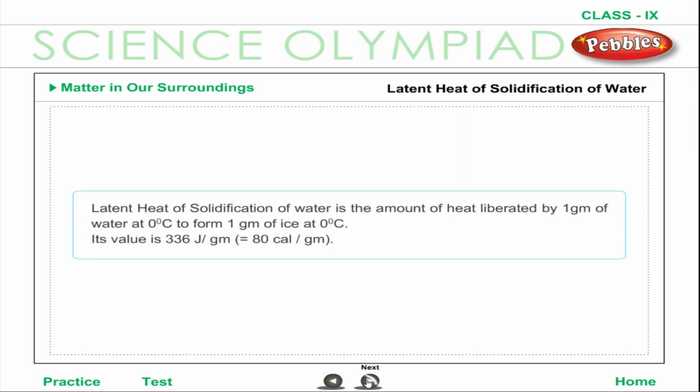Latent heat of solidification of water is the amount of heat liberated by 1 gram of water at 0 degrees Celsius to form 1 gram of ice at 0 degrees Celsius. Its value is 336 joules per gram.